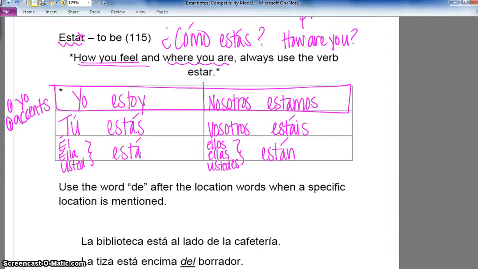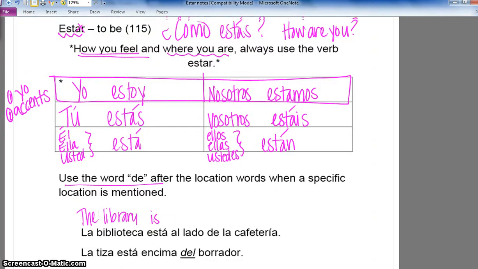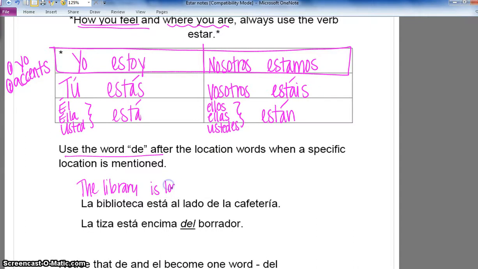A little bit of information before we go over the location words. You have to use the word de after the location words when a specific location is mentioned. For example, la biblioteca está, the library is. Now we can talk about how the library is feeling or where the library is located. It's more logical to talk about where the library is located. The library is located. Then we're going to learn this new word, al lado de. De is the word that you have to add based on this rule. Al lado means alongside or next to.